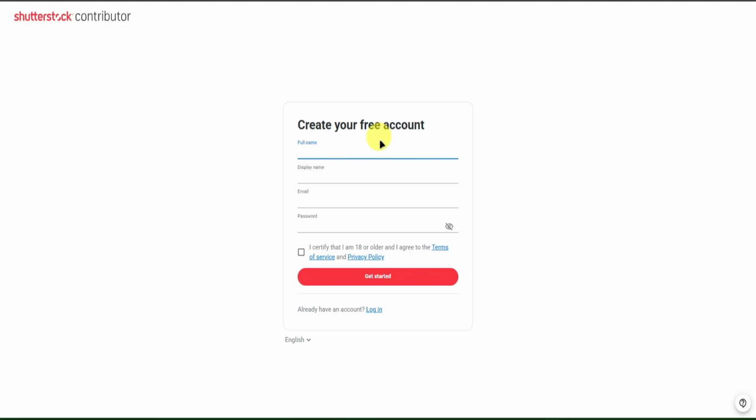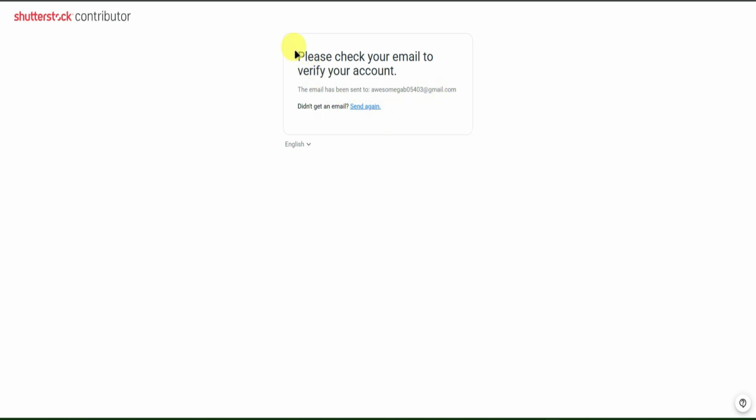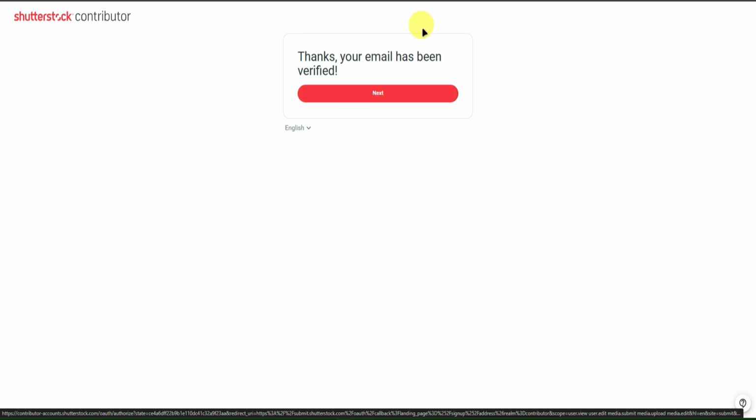There you go. Afterwards, just input your full name, your display name, your email, and your password. Once you're done inputting your details for your account, simply click on this box right here and then click on Get Started. Afterwards, it will ask you to verify your email. So just go to your email and verify it. There you go. The email has now been verified. So just click on Next.